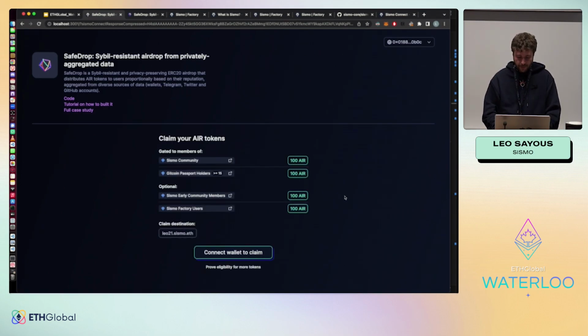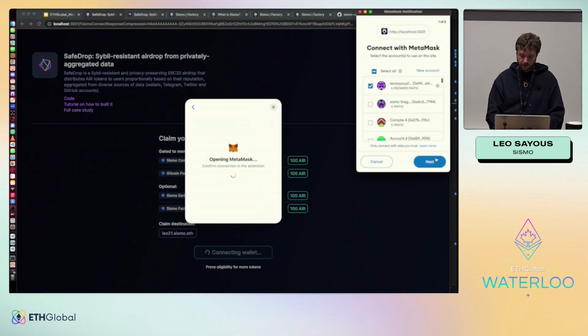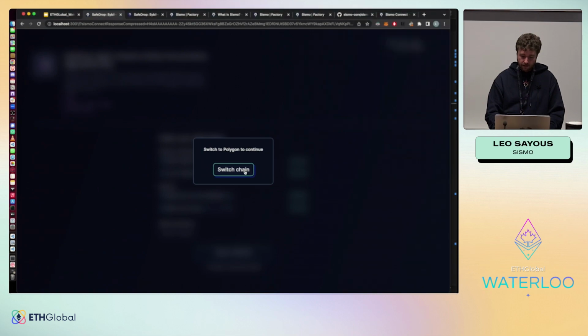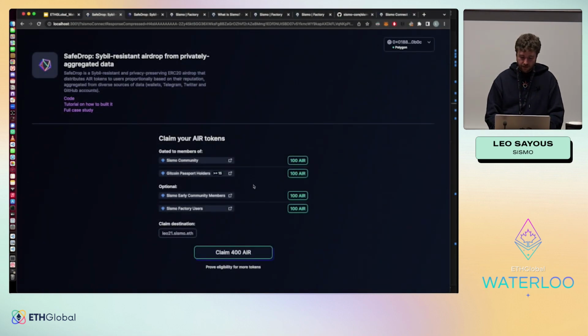Okay, so here I share all the information. So we see that I am connecting my token. Sorry, I need to change my network. But here we see that I'm eligible for 400 tokens.